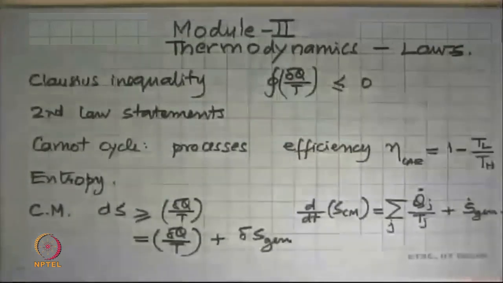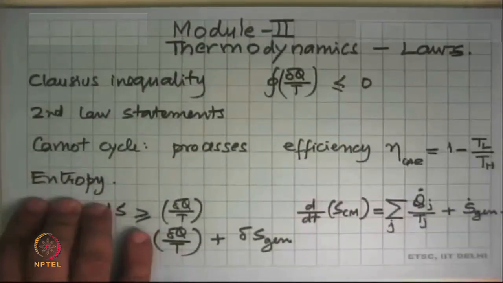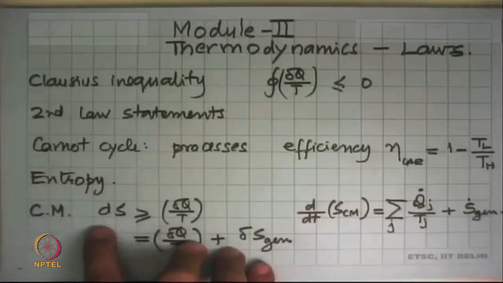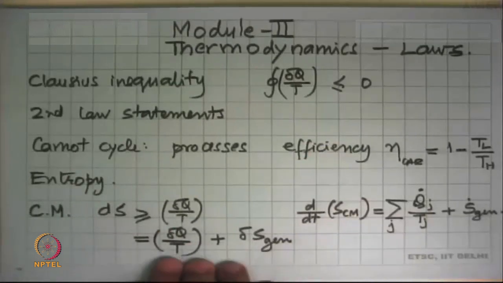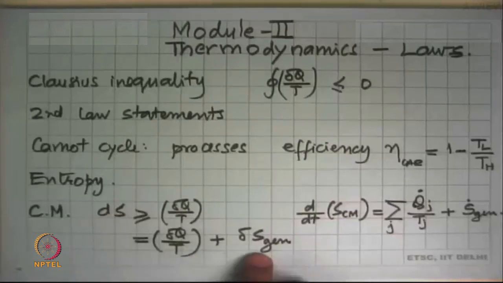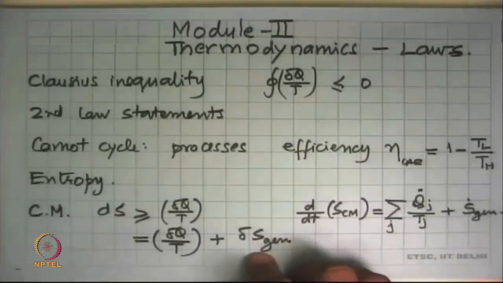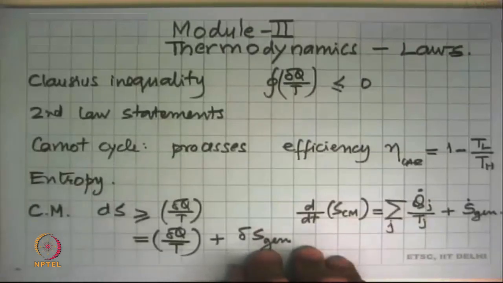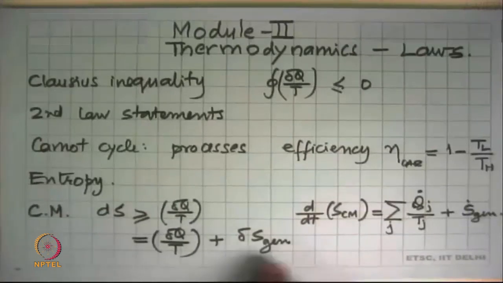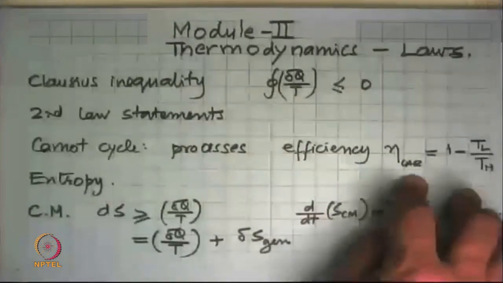We then went on to look at, we defined entropy, and we said that how and what is entropy. For control mass, we got a relation dS is greater than or equal to δQ by T. And to make it an equal to sign, we said that we have generated entropy, which means that there was some irreversibility in the system. Because of that irreversibility, this entropy got generated. And our objective would be that in a process or in a cycle, can we minimize the generation of entropy? And basically, we are saying the same thing, that can we increase the efficiency of the cycle.